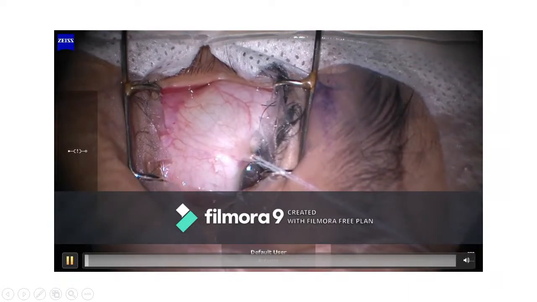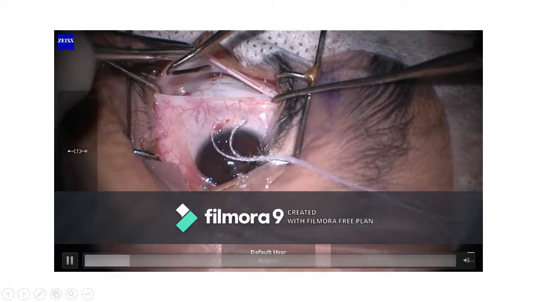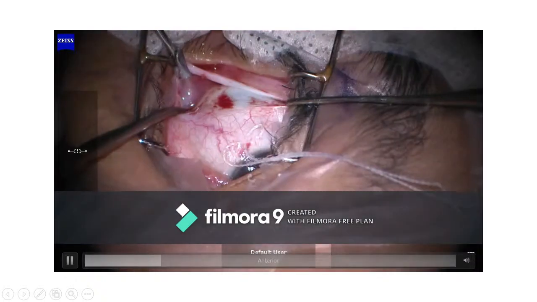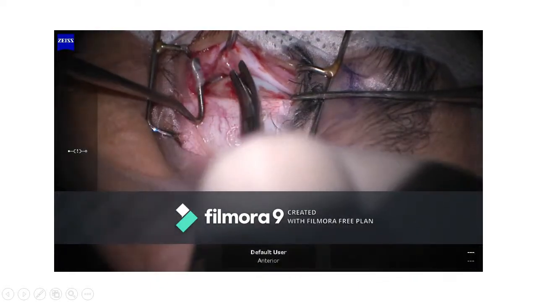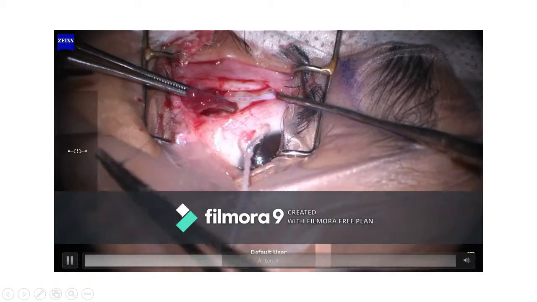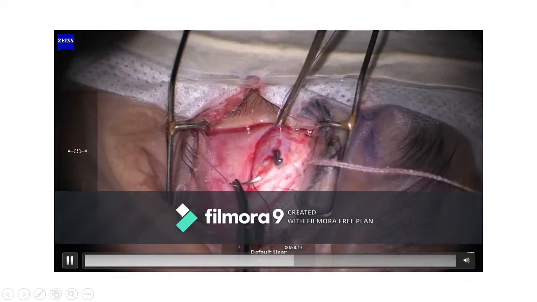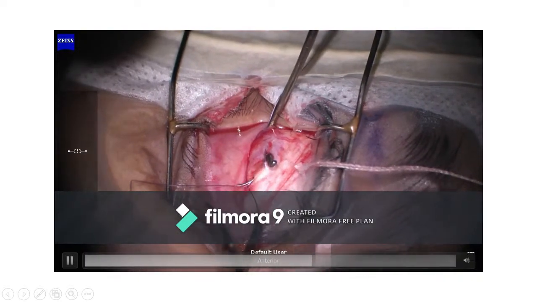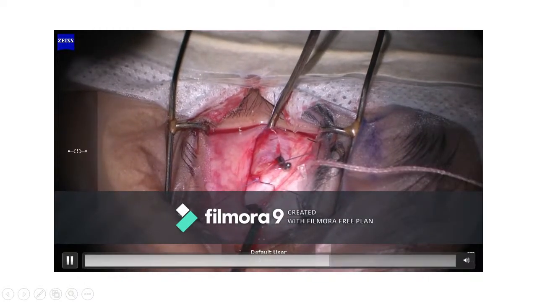So this is the surgical video. Here the inferior rectus is first. Yes, this is the inferior oblique muscle, and then we cut it. After that, a 6-0 Vicryl suture is passed through the inferior oblique muscle, and then the muscle is inserted 2 mm posterior and nasal to the inferior rectus insertion.